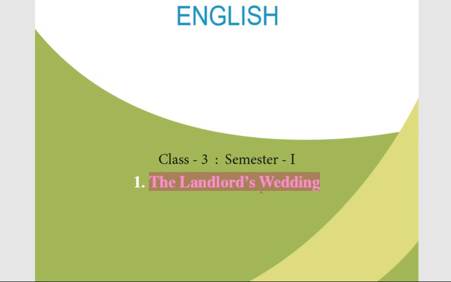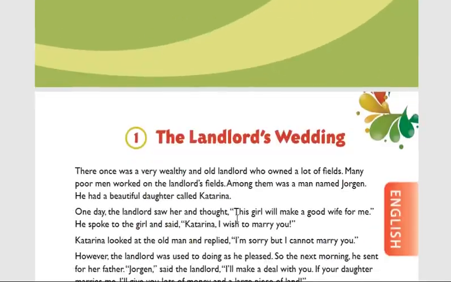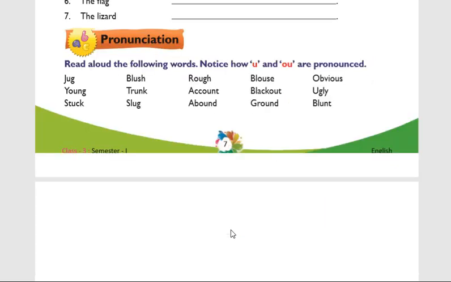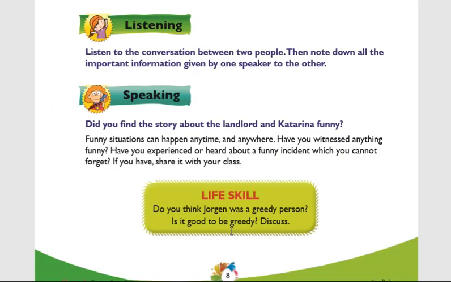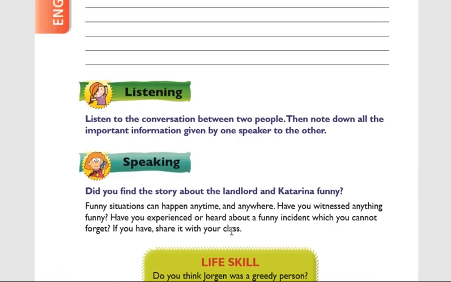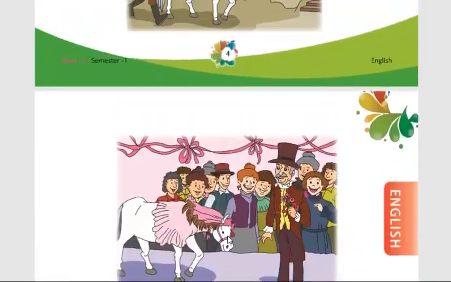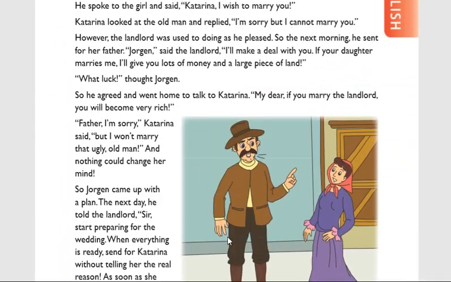So in this lesson also, the landlord character is a greedy person. One type of greedy only, and one more character will also come. Finally, I will ask the question: who is greedy actually? Whether the landlord is a greedy person, or Katrina's father. Who is Katrina's father? Jorgen is a greedy person. Who is more greedy? You will find out after understanding my lesson.